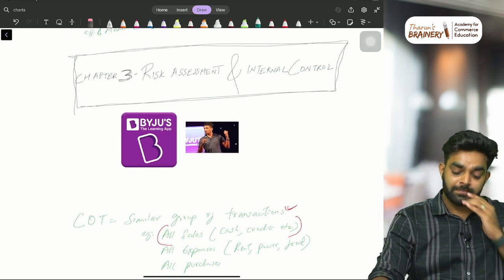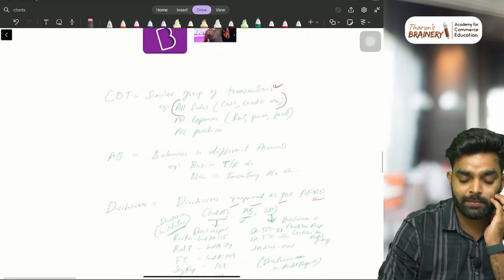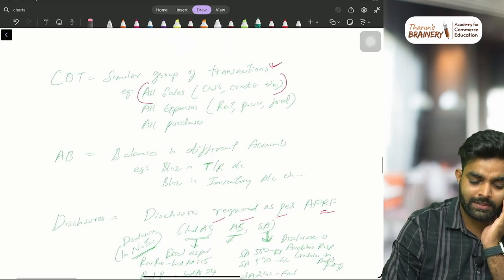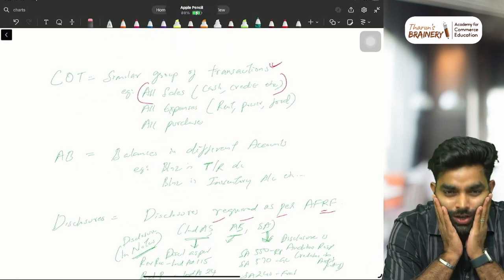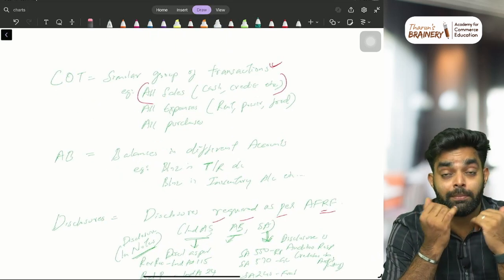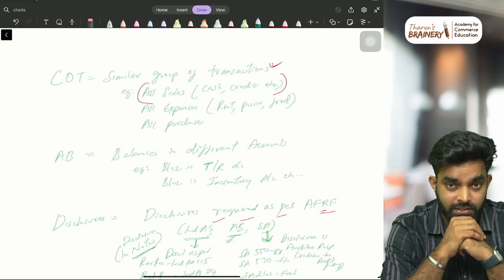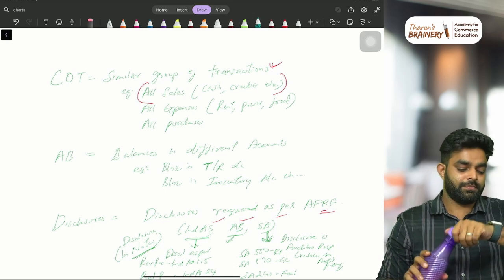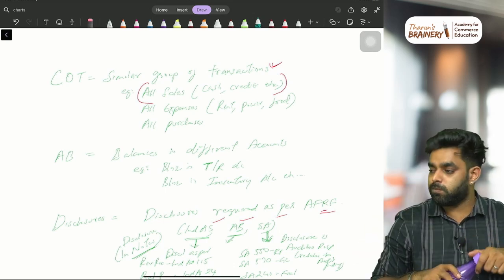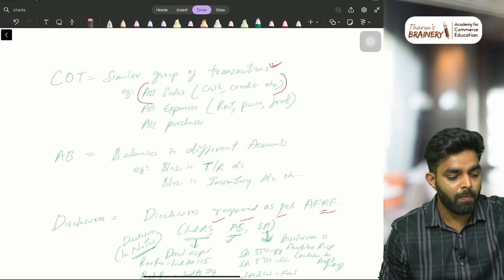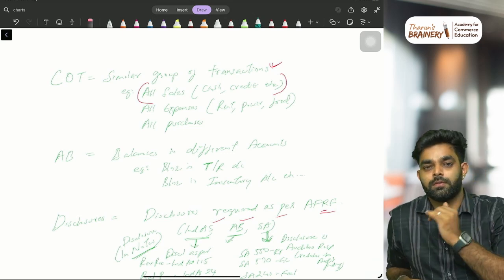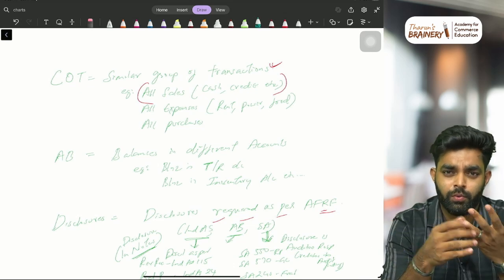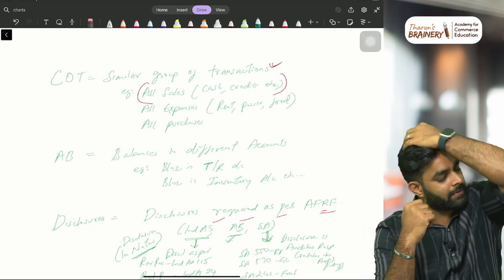So next is other things, risk assessment, and in our next chapter. Basically, this also comes in all chapters. Then just before that, is there anyone who doesn't know what we mean by assertion? What is an assertion? Tell me. I'm just focusing on the basics. Everybody will know it, but 10% may not know. I'm saying it for those 10%.